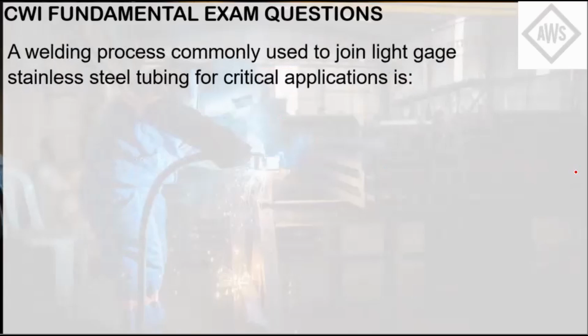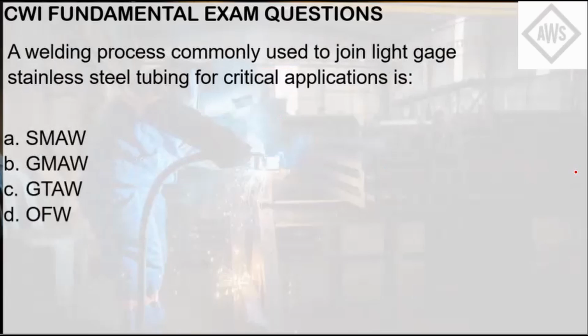A welding process commonly used to join light gauge stainless steel tubing for critical applications is letter A, SMAW, letter B, GMAW, letter C, gas tungsten arc welding, letter D, OFW, letter E, FCAW. Of all the processes mentioned, GTAW can join light gauge stainless steel tubing for clean or critical applications. So the keyword here is critical application.